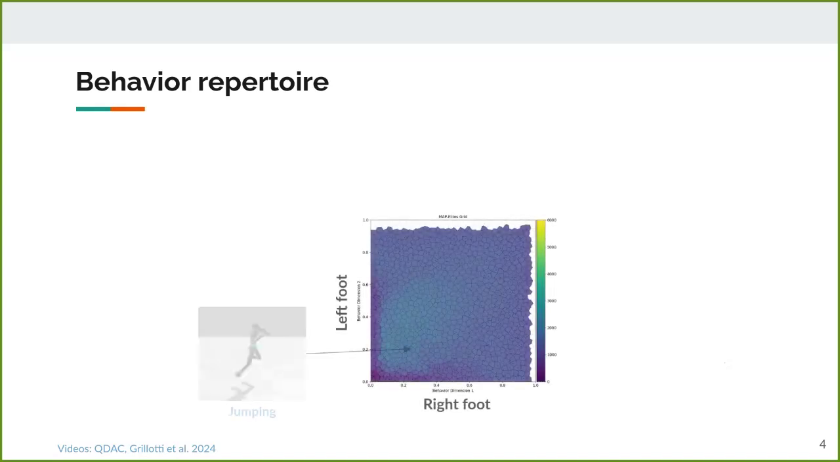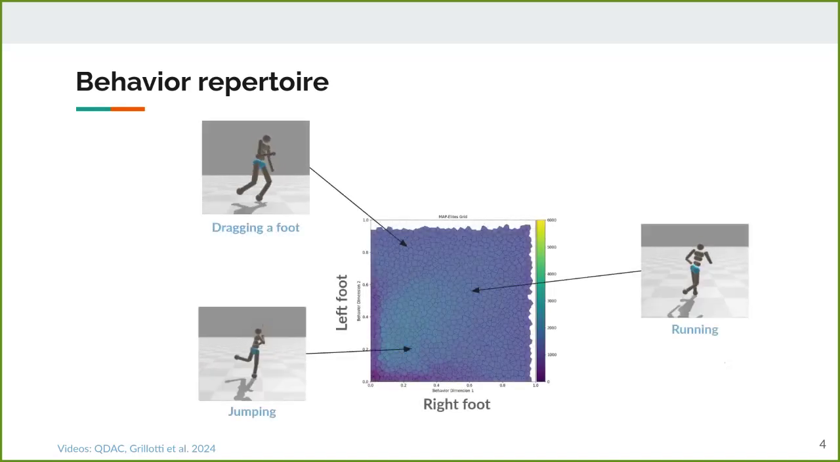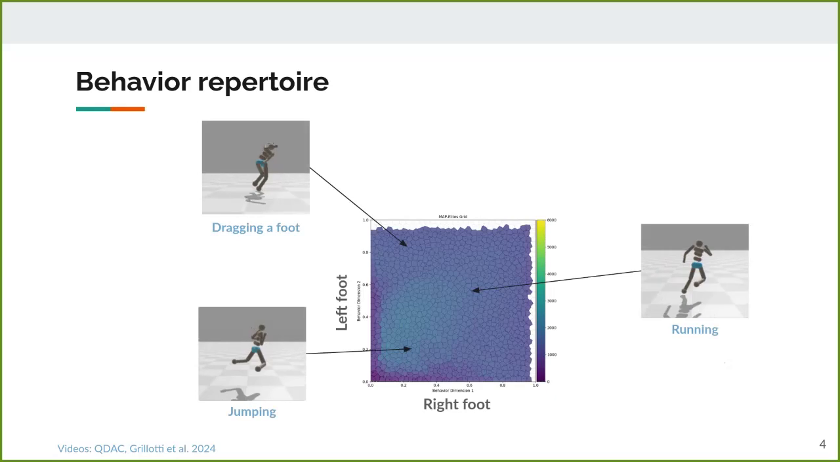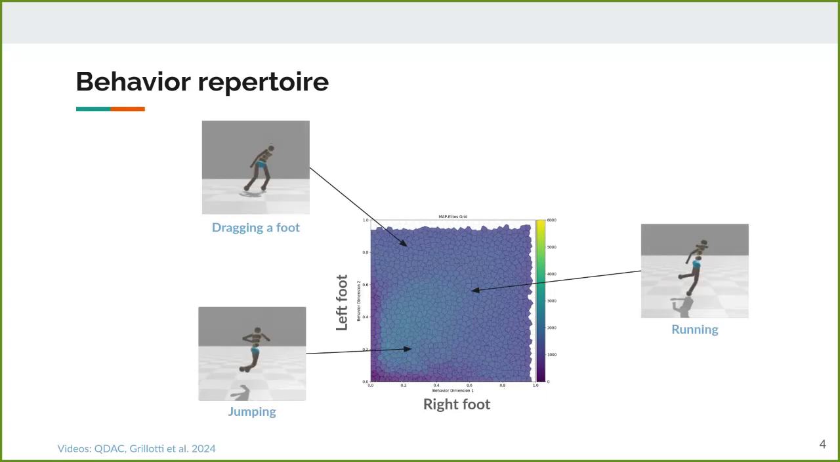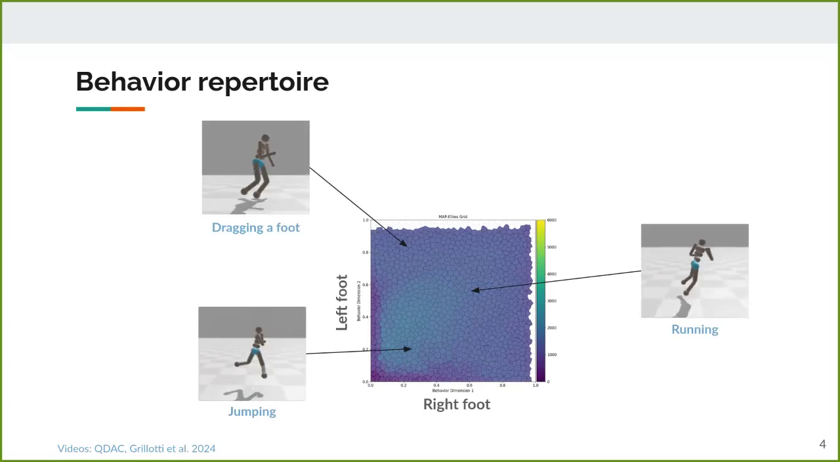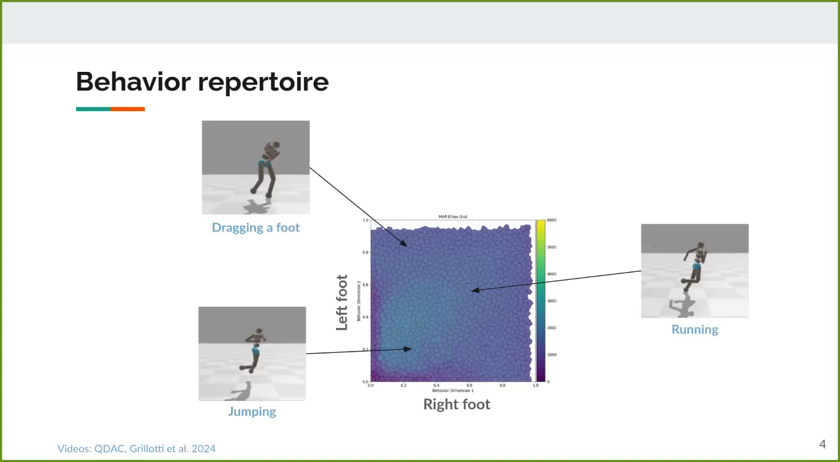To describe these behaviors in the humanoid locomotion problem, we can then measure how often each foot touches the floor during the episode. The contact time for each foot then defines the behavior space in two dimensions, the right foot and the left foot. In the bottom left corner, with little contact time for both feet, the jumping policy spends most of its time not touching the floor, while in the top left corner, the left foot is almost always in contact with the floor. And here, the color of each cell is the fitness of the best policy found so far with this behavior.